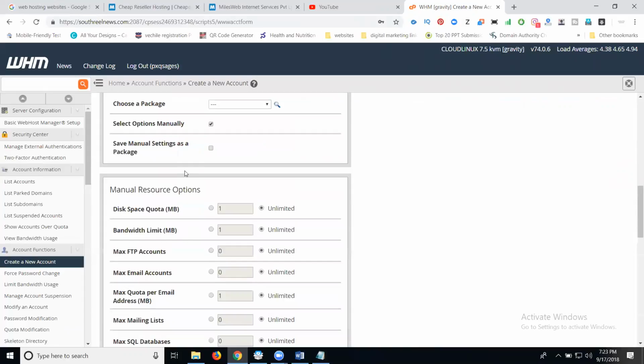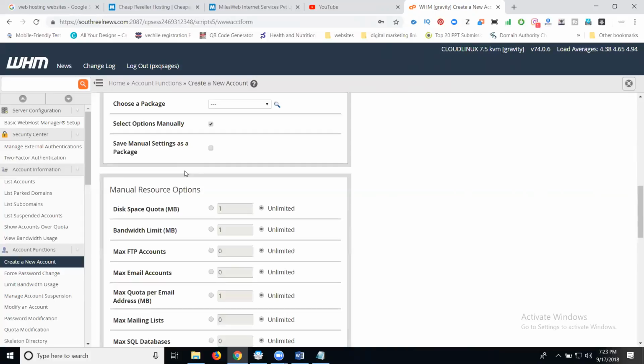You can select your manual package for disk space, bandwidth, and email accounts, and you can select FTP accounts and SQL database. The main focus is on these 5 options: bandwidth, disk space, SQL database, email account, and FTP accounts. FTP is nothing but file transfer protocol.